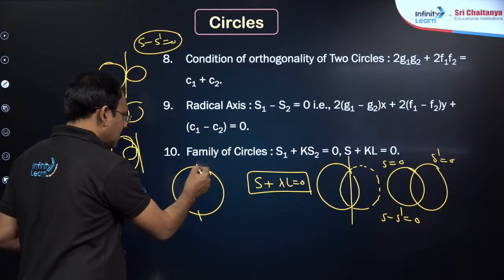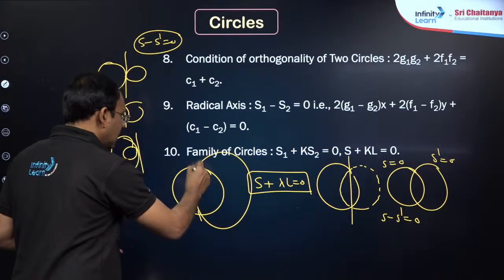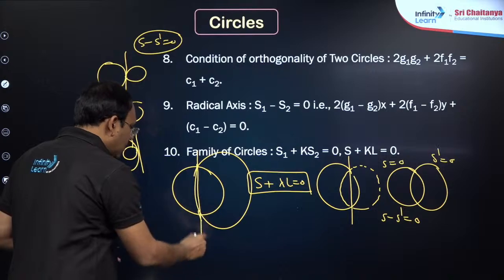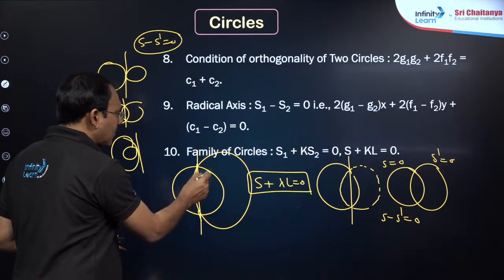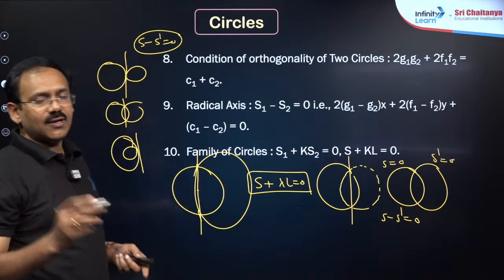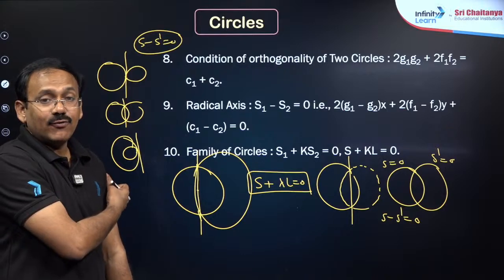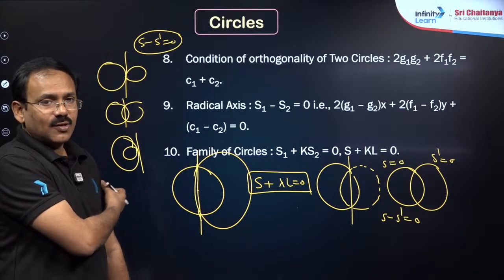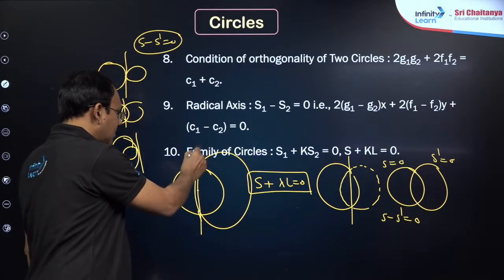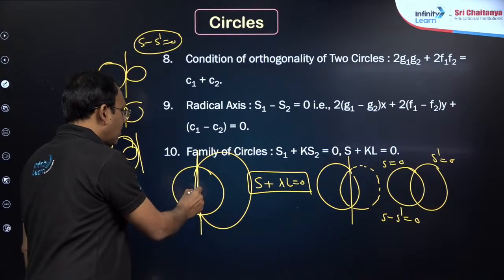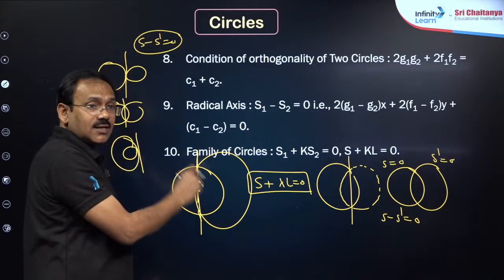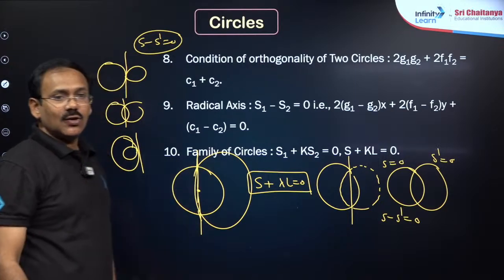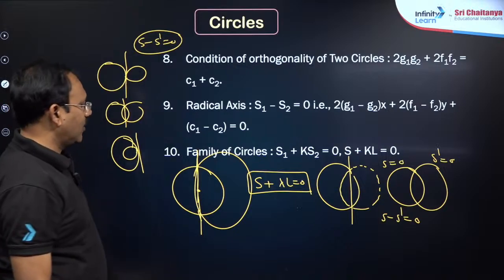That means the common chord is nothing but the diameter of the smaller circle. That problem is important, it has been given 4-5 times, so remember. You just find the common chord, and that common chord and the smaller circle's center will lie on this. That is a very important point.